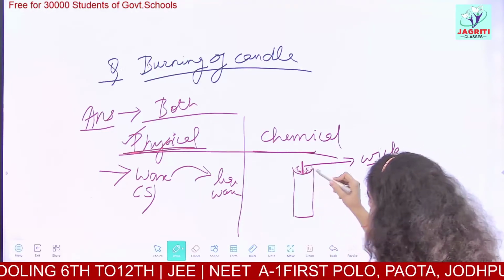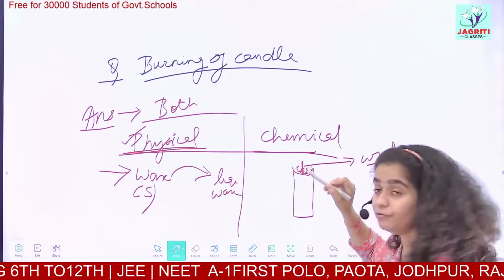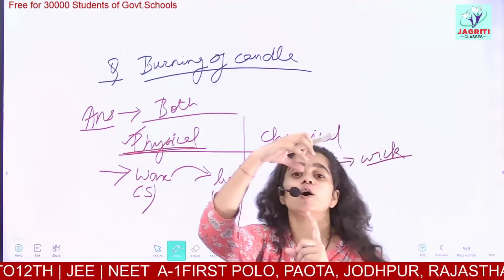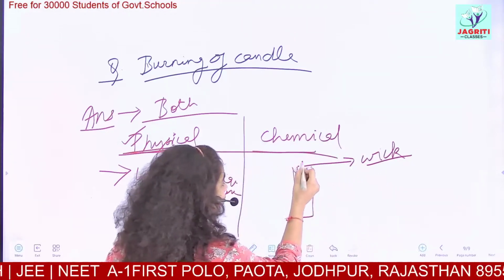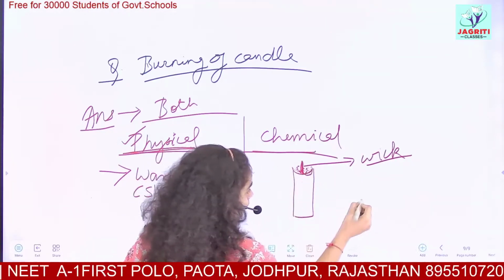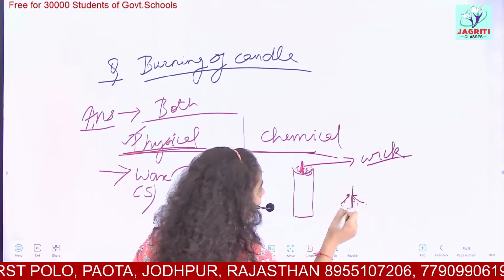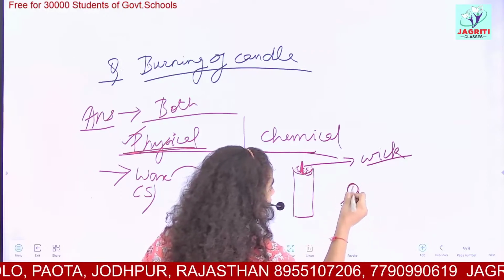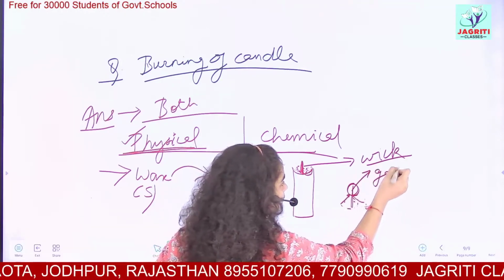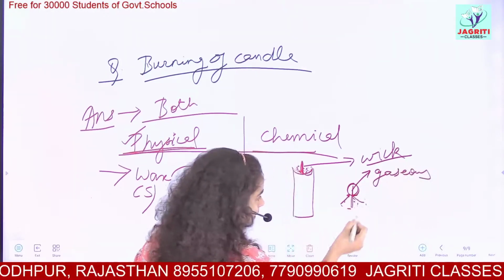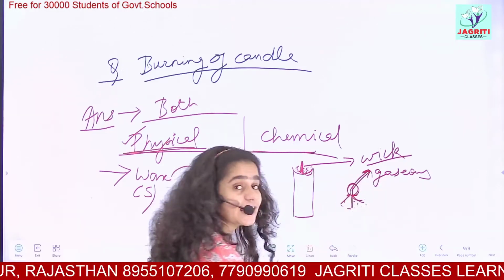This liquid wax is absorbed by the wick, and due to the high temperature and burning of the candle, it is converted to the gaseous state.